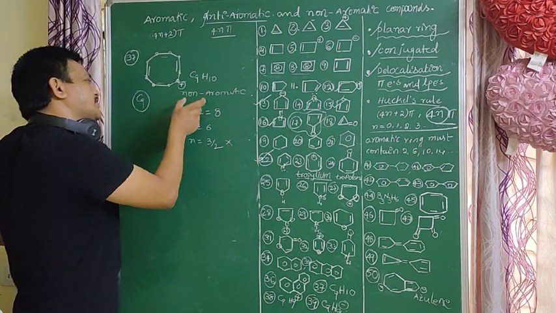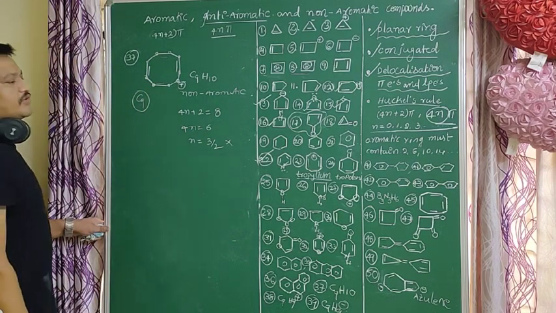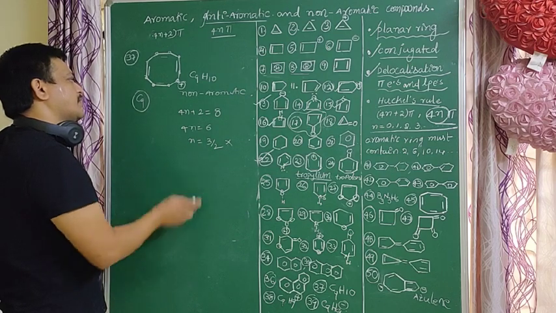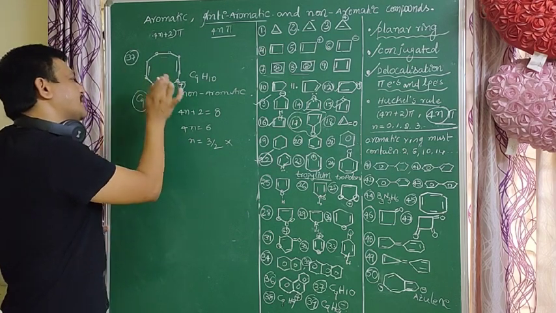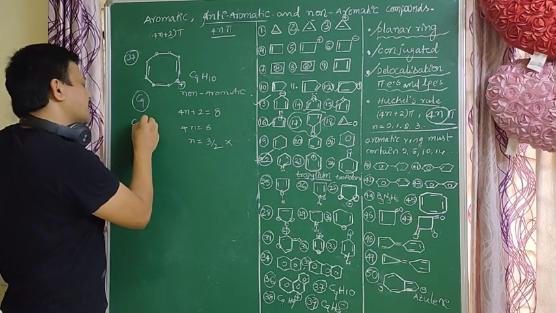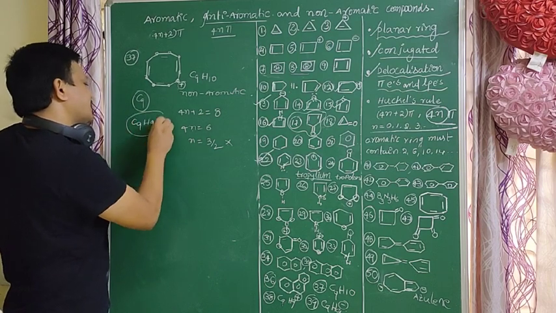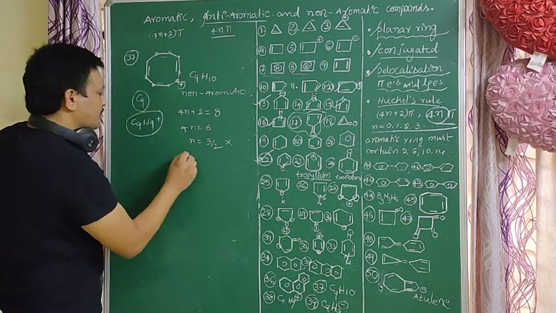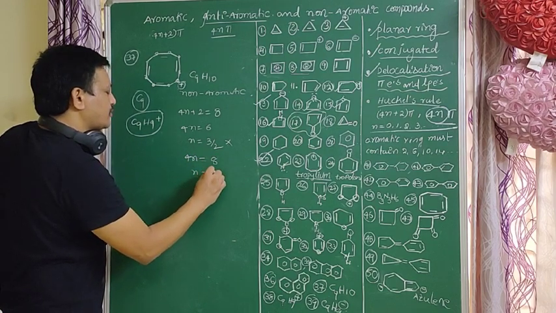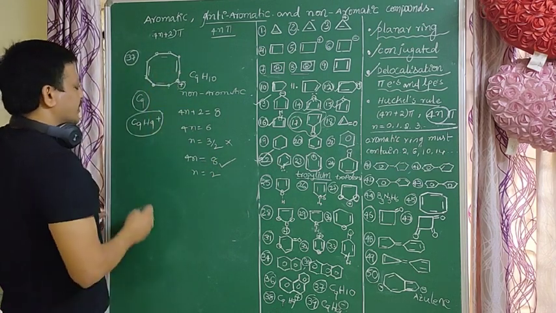Otherwise it does not follow the rule. Here C9H9 plus is not an aromatic compound. Does it follow 4n? 4n equal to 8, n equal to 2. It follows the 4n rule. So it is an anti-aromatic compound.